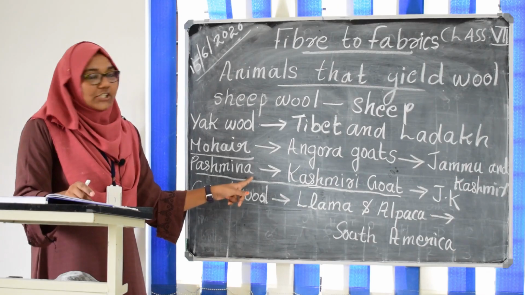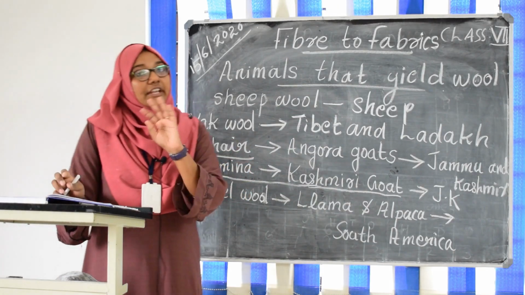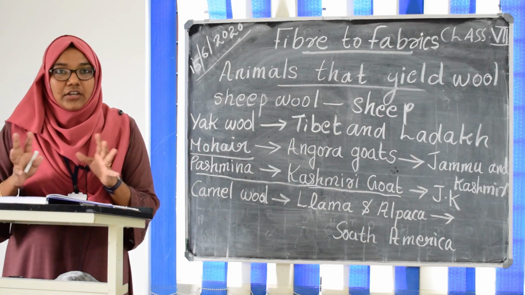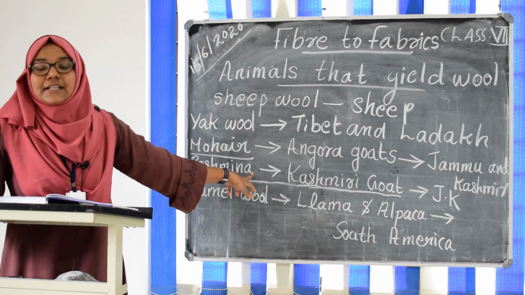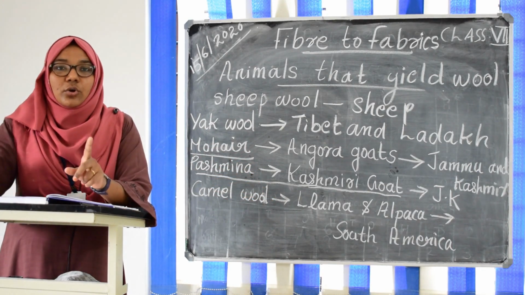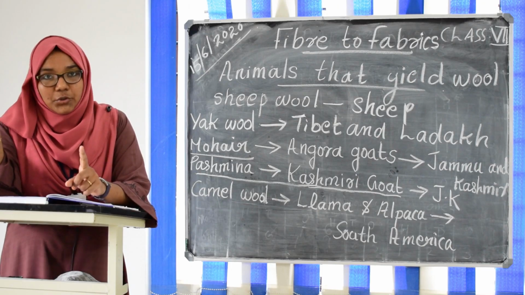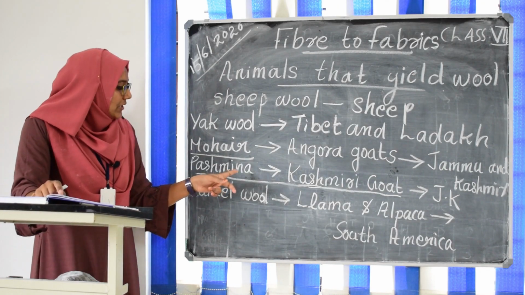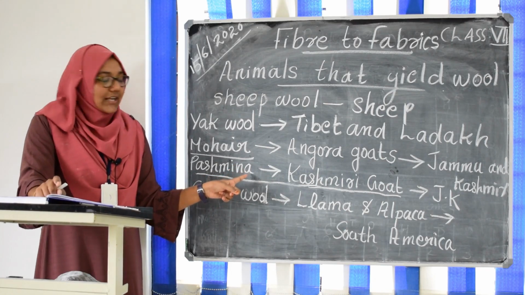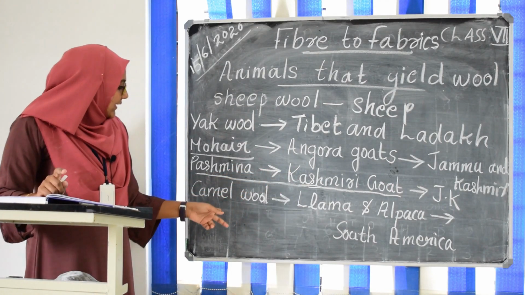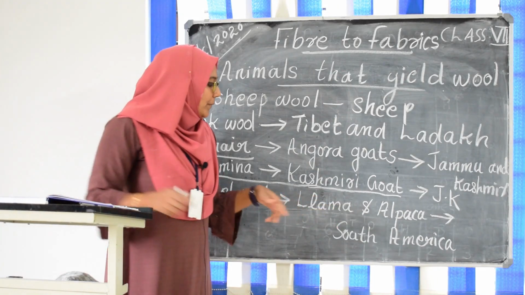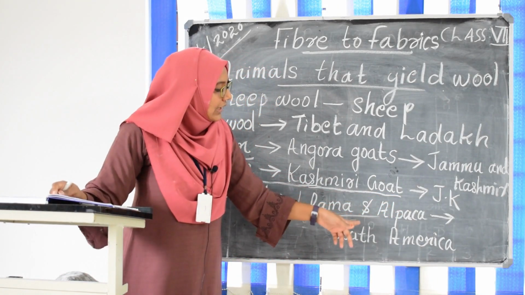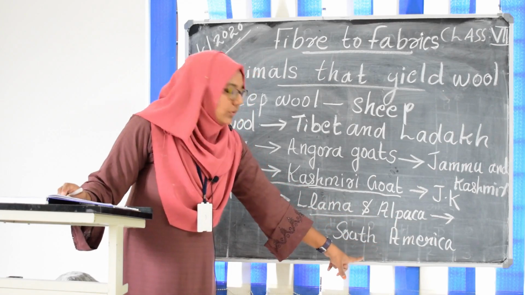And the next one is Pashmina. Pashmina shawls are a very costly thing, because 1 meter of Pashmina cloth costs around 2,300 rupees. That much costly cloth is Pashmina, and once it was also asked in an exam, so you have to note this down. And the next one is camel wool. It is obtained from two varieties of camels, llama and alpaca, and it is found in South America.